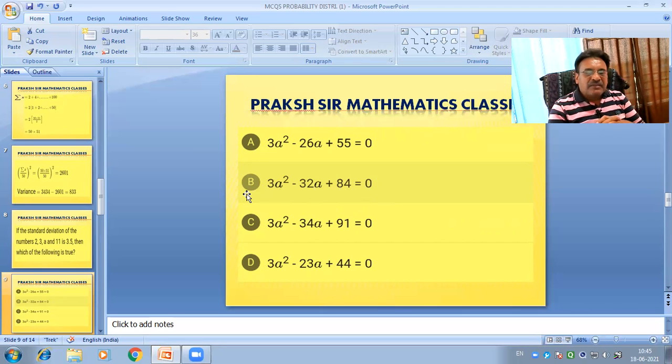So in this way we solve the problem on one very important unit in mathematics, part second, and the name of the unit is probability distributions.